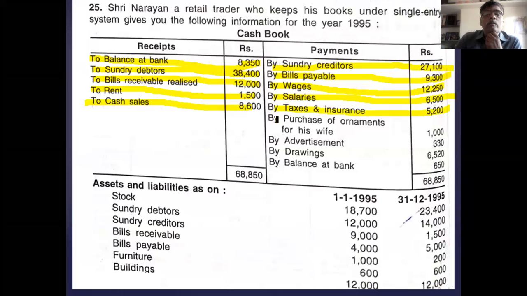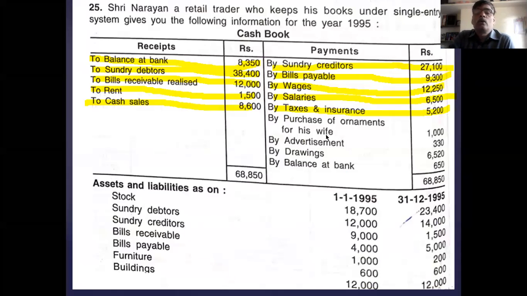Purchase of ornament for his wife. It is not a business purchase or a business related item. What does it mean?